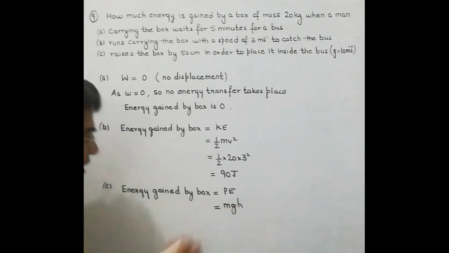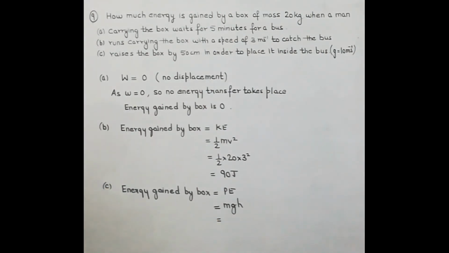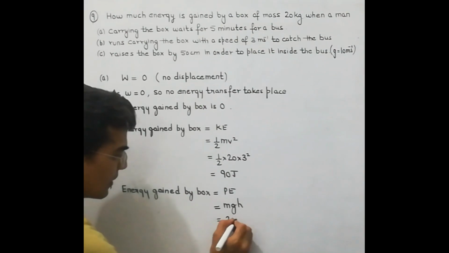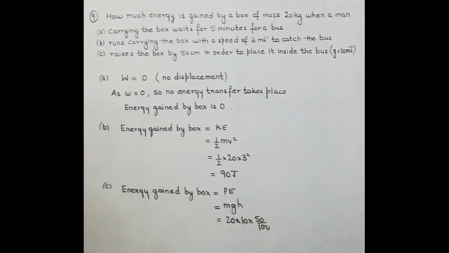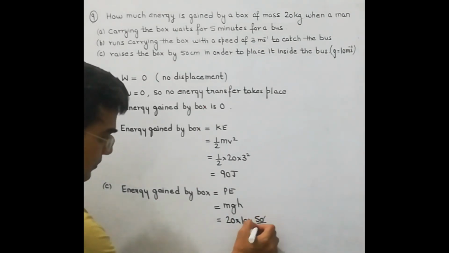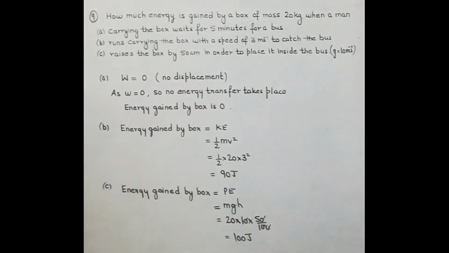The formula for it will be mgh, where m is 20, gravity is 10, and height is 50 centimeters. Height given to you is in centimeters, so we have converted it into meters. So energy gain will be 100 joule.